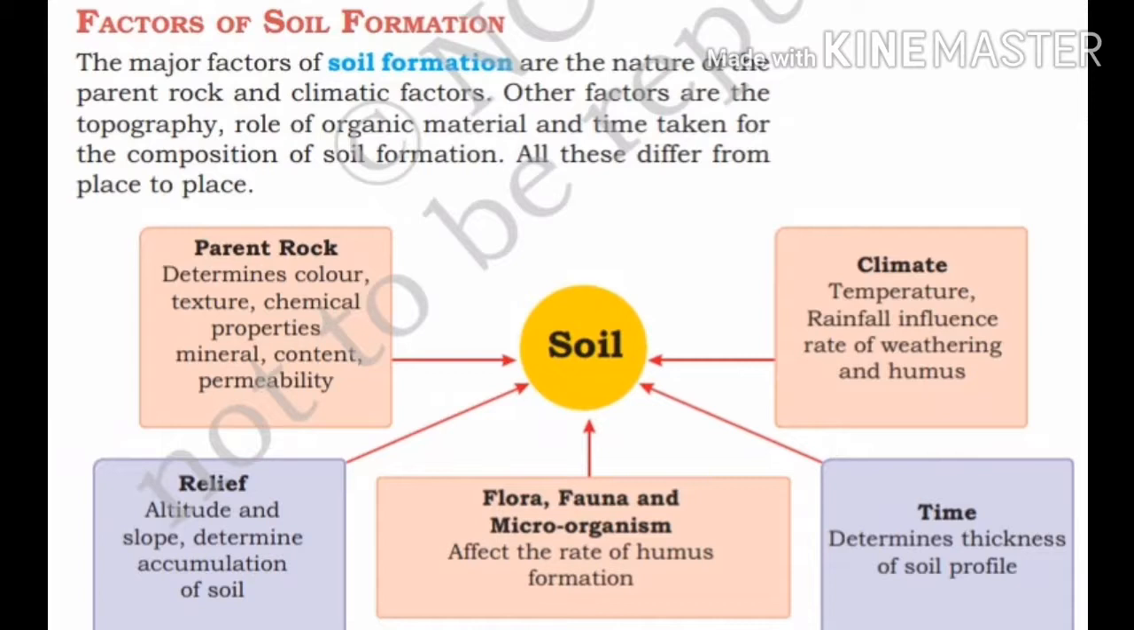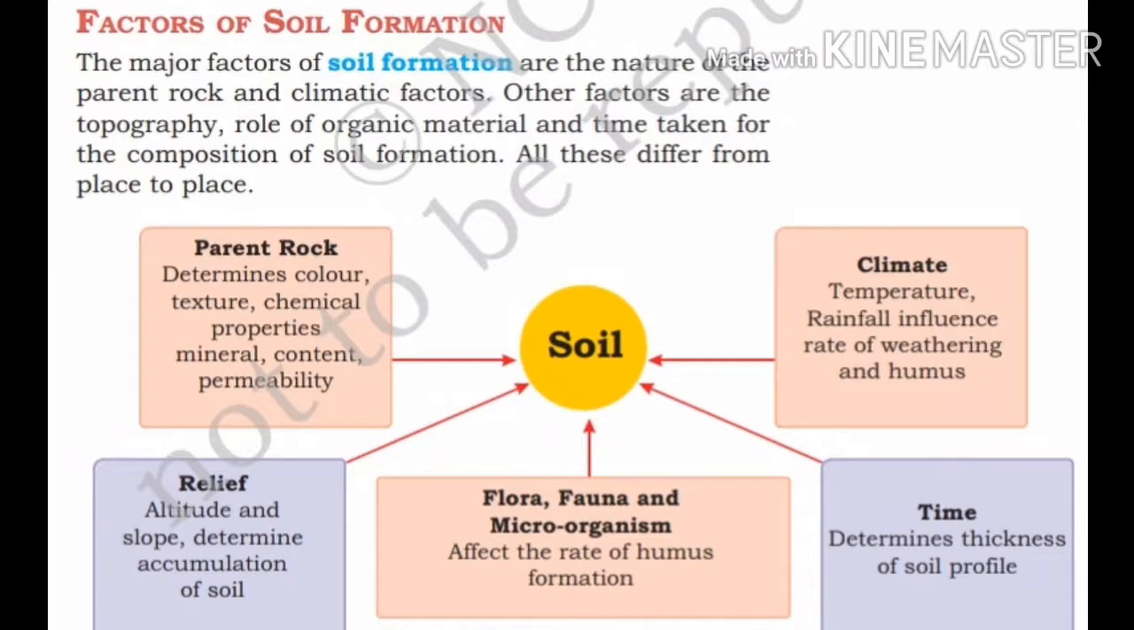Then we will see about flora, fauna and microorganisms. See, flora, fauna and microorganisms which live in the soil help to add humus to it. How? Basically, humus means the dead organic matter found in the soil, right? So, when the flora, fauna and microorganisms die, their remains help to create humus, isn't it? So flora, fauna and microorganisms affect the rate of humus formation.